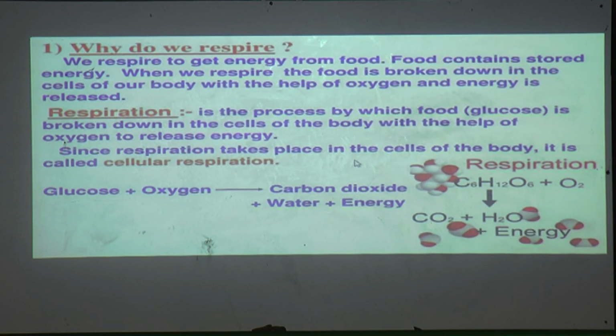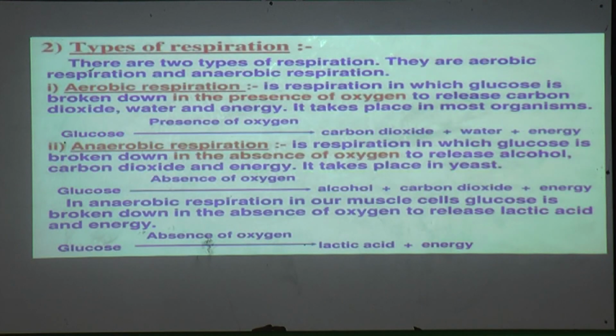When we inhale air, our body absorbs oxygen, and then it exhales carbon dioxide. So this is the reaction which happens in the respiration process.